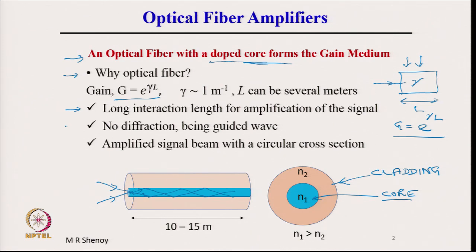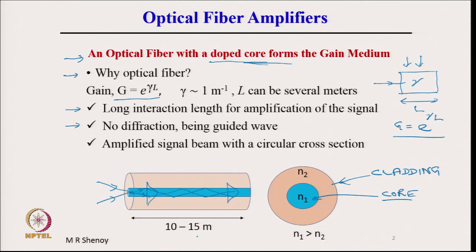Second, there is no diffraction, being a guided wave. What do we mean by this? The light which is propagating through here propagates as a mode or as a guided wave with a certain field distribution, but this field distribution remains the same all along the length. There is no diffraction.